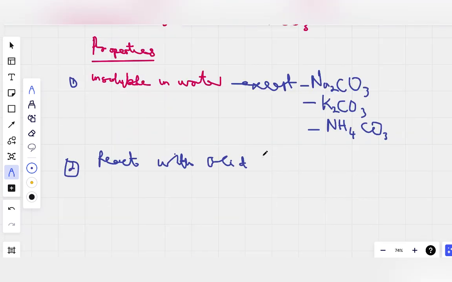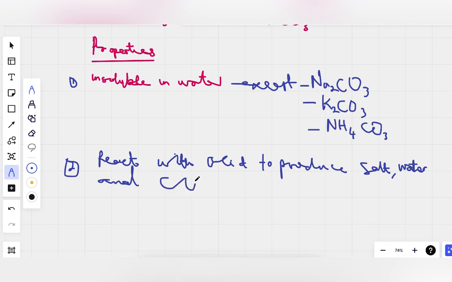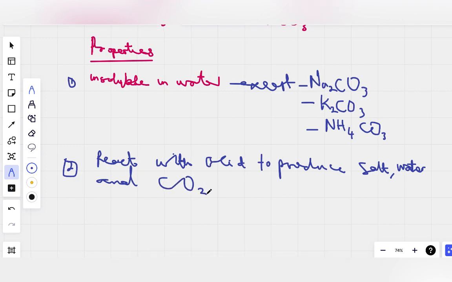They react with acid to produce salt, water, and CO2. So carbonates react with acid to produce salt, water, and CO2, carbon dioxide. Is that okay? So that's another property of this.